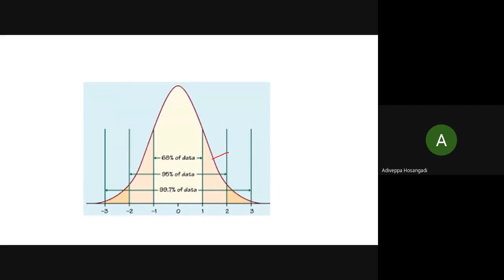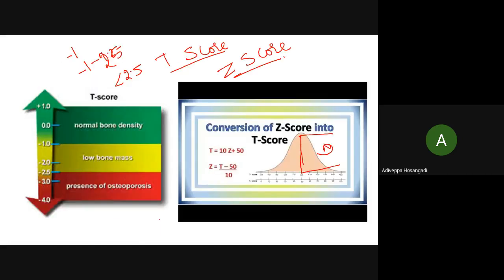See this, if it is between 0 to -1, it is normal bone density. -1 to -2.5, it is osteopenia. Please remember this, osteopenia. Beyond -2.5, it is osteoporosis.